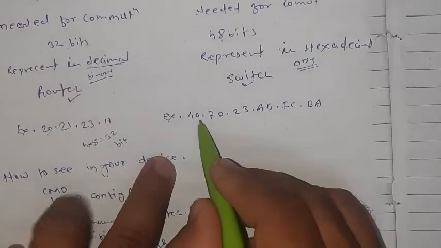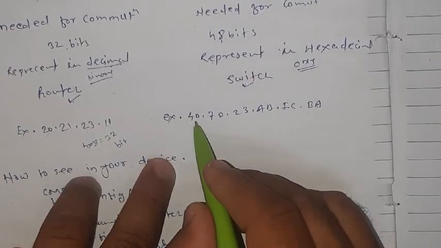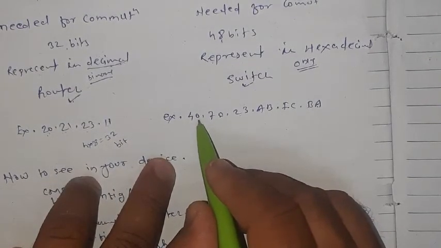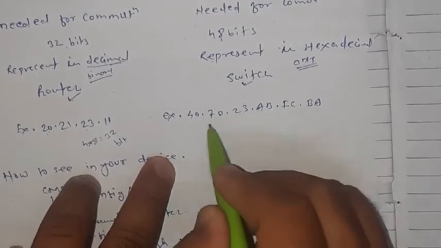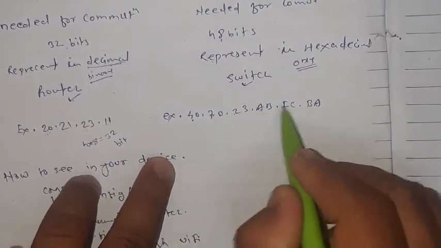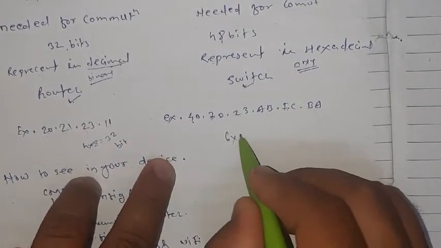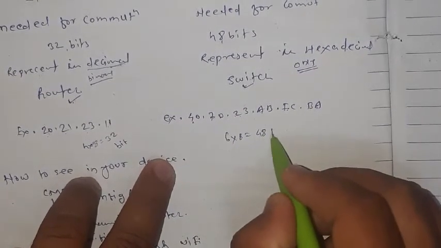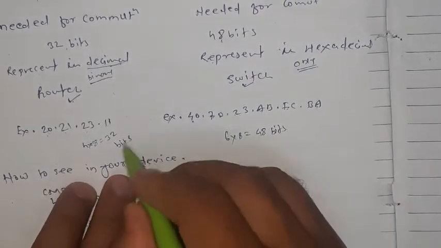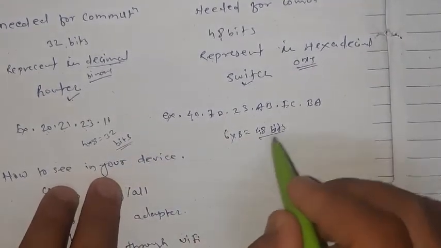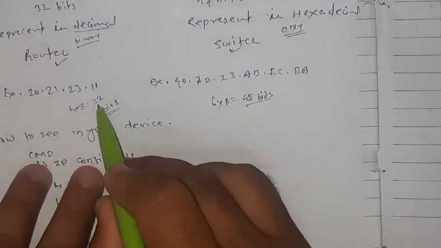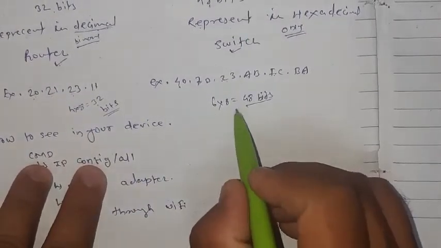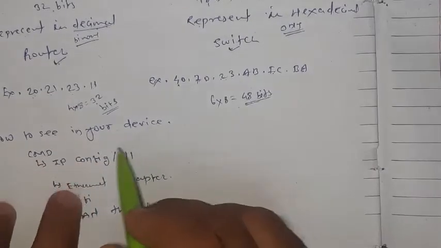And here these are 48 bits, which means 6 bytes: 1, 2, 3, 4, 5, 6. So 6 into 8 equals a 48-bit address. This is a 32-bit address and this is a 48-bit address. Okay, so an IP is 32 bits and a MAC address is 48 bits.